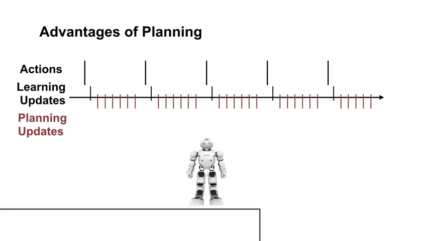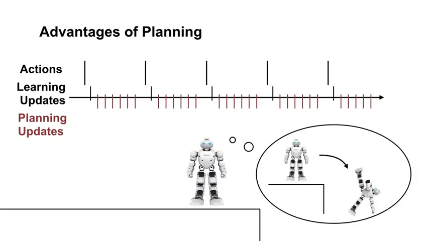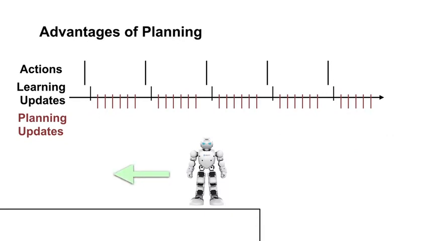Imagine we have a robot that is standing near a cliff. Let's say its model knows about the outcome of stepping off of the cliff, but it is not accurately represented in its value function or policy. It can generate simulated experience of stepping off of the cliff and perform many planning steps on these transitions. Its value function will now better reflect that stepping off of the cliff is bad, and its policy will have it step away from the cliff.